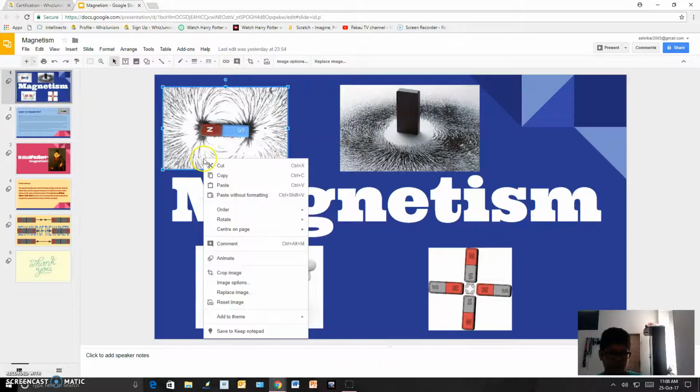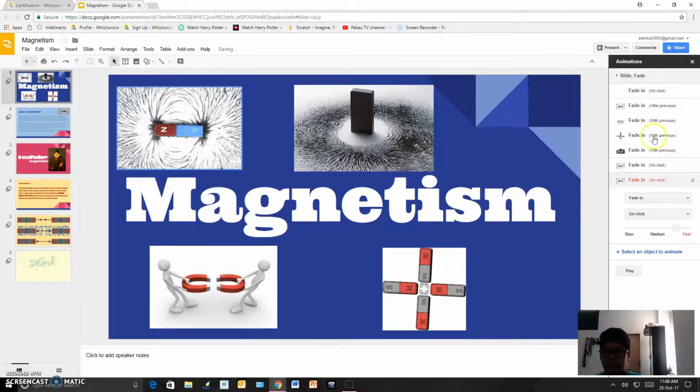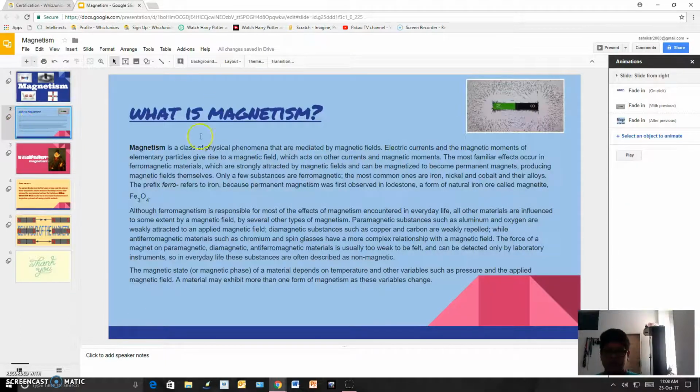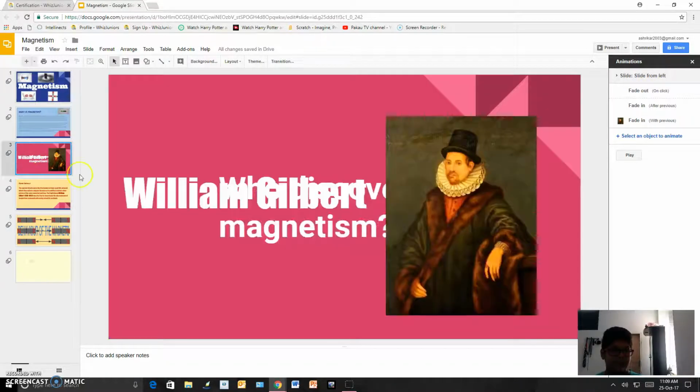animation. So for animation, we should click on any picture or anything and go to animate, and this tab will open. So it says that this first will fade in, then all these together will fade in. I used fade in all because it looks good. So here also I use the fade in option.